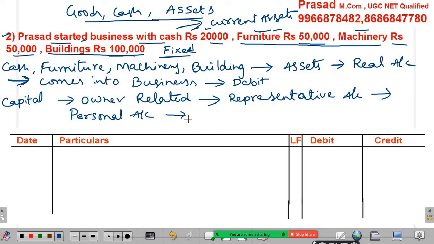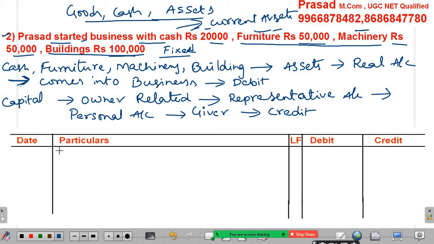As per the personal accounting rule, if the person is a giver, it should be credited. If the person is a receiver, it should be debited. Here as per this transaction, Prasad is a giver of cash, furniture, machinery and buildings to the business. So he is considered as giver, and the giver should be credited. So now a journal entry should be written like this.